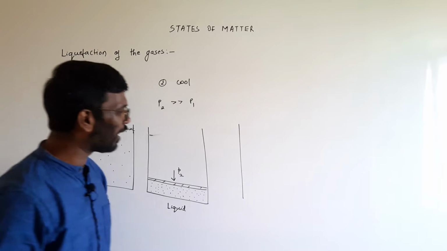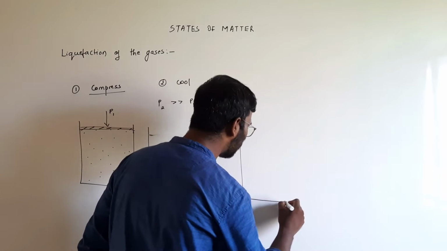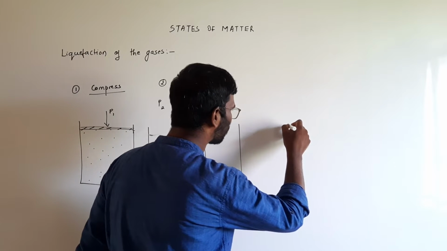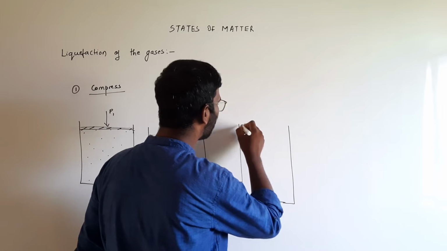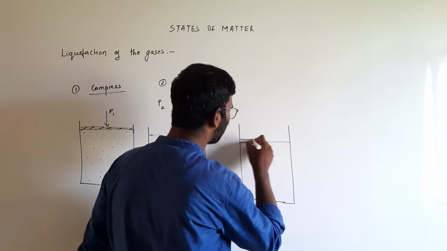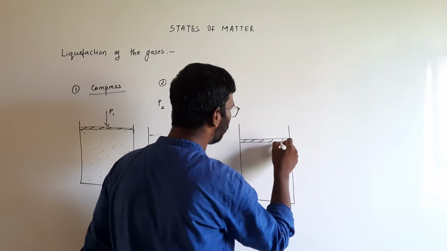The next thing we can consider is a gas that has occupied this much volume.